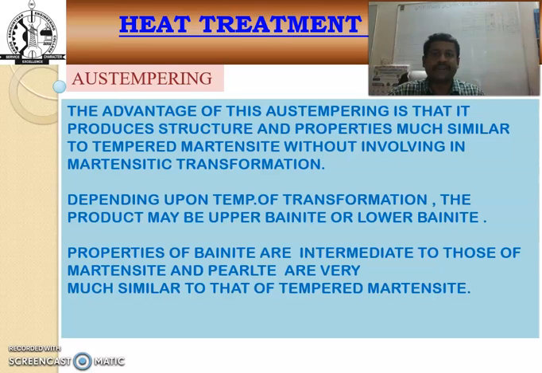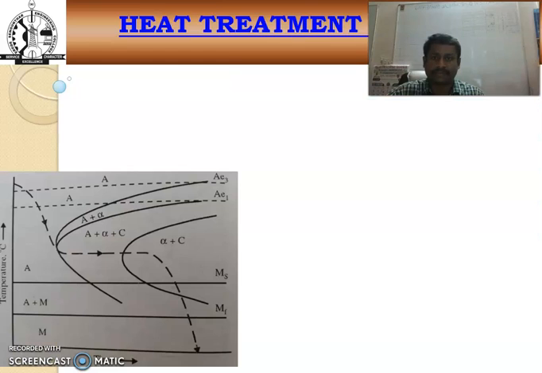The advantage of austempering is that it produces a structure and properties much similar to tempered martensite without involving the martensitic transformation. Here, in the time temperature transformation diagram, the product may be upper bainite or lower bainite. The properties of bainite are intermediate between those of martensite and pearlite, and are very much similar to tempered martensite.